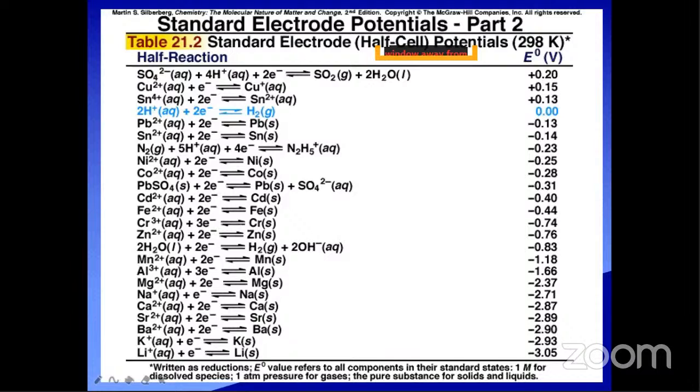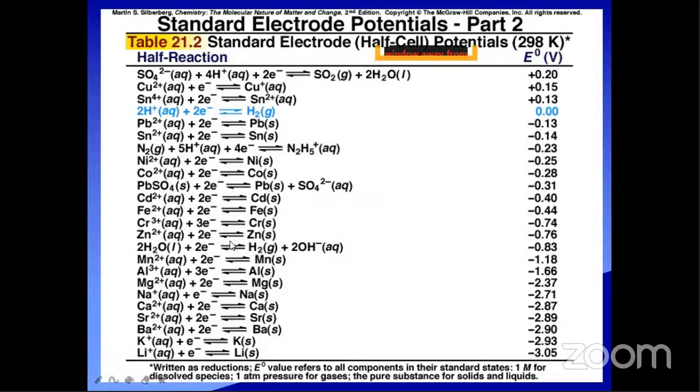Now I want to know the oxidation potential of lithium. Then what is the value? Minus of minus 3.05 volts, which is plus 3.05 volts. That's why we can interconvert between the oxidation potential and reduction potential. Okay, see this one.